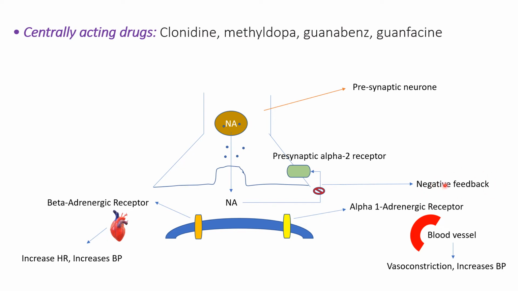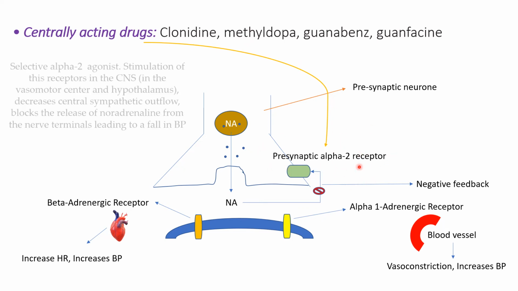In this negative feedback mechanism, noradrenaline binds to the alpha 2 receptor and blocks the release of noradrenaline. Now our centrally acting drugs like clonidine and methyldopa bind with this presynaptic alpha 2 receptor.